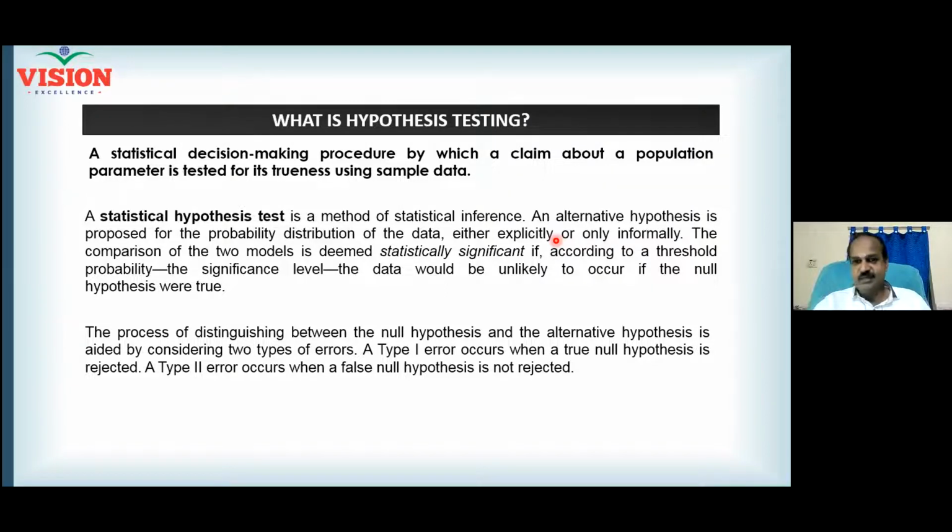I take a sample, I calculate X bar. What is X bar? X bar is average. And using the X bar, I want to understand about mu. What is mu? The population mean. Population mean is a parameter, but sample mean is a statistic. I use the statistic to predict a population parameter.